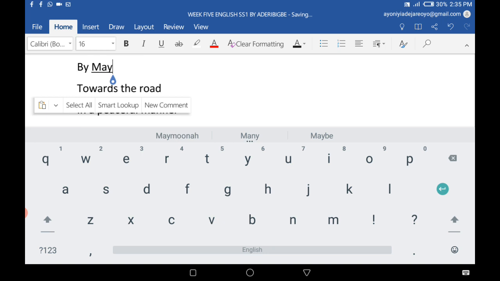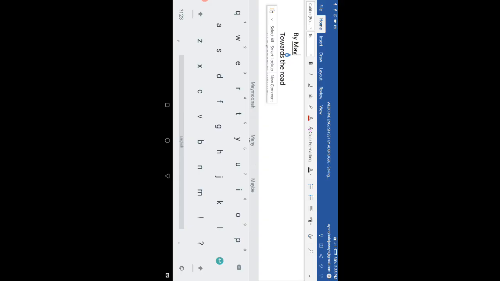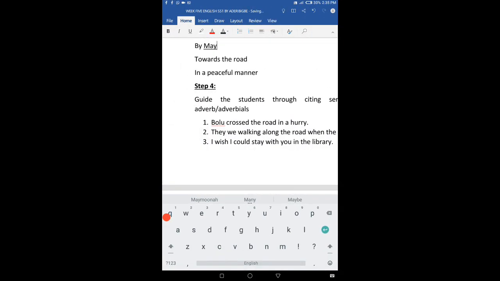Towards the road. Where is he heading to? He's heading towards the road. I saw him when I was coming in. He's heading towards the road.